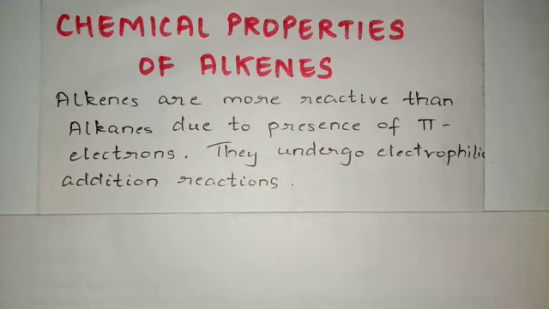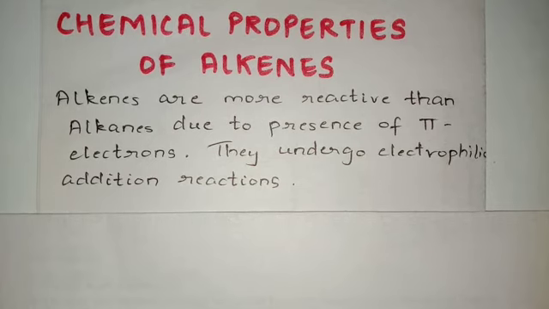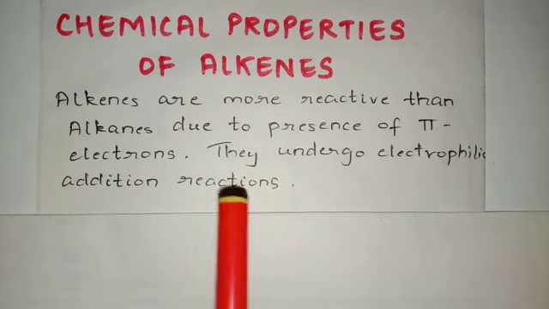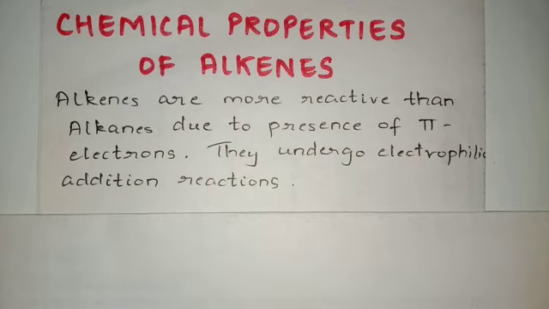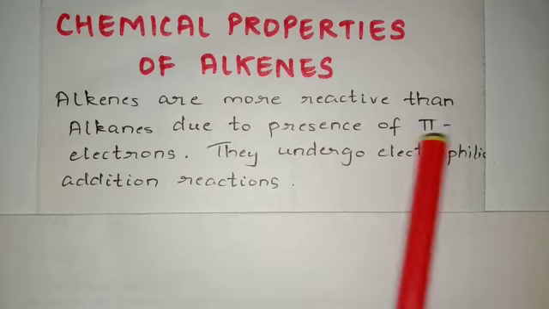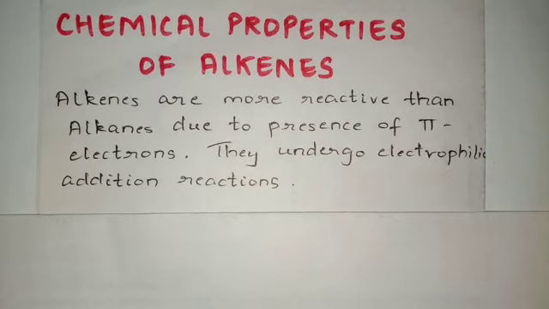Why, students? Because the pi electrons can be easily removed or easily added. Working with pi electrons is easier, and that is the reason alkenes are more reactive than alkanes. And so our alkenes undergo electrophilic addition reactions. Students, you all know what addition reactions are, and you also know the meaning of the word electrophilic. We have already discussed in the previous chapter what electrophiles and nucleophiles are, what an electrophilic center and nucleophilic center are, and what an electrophilic attack and nucleophilic attack are.